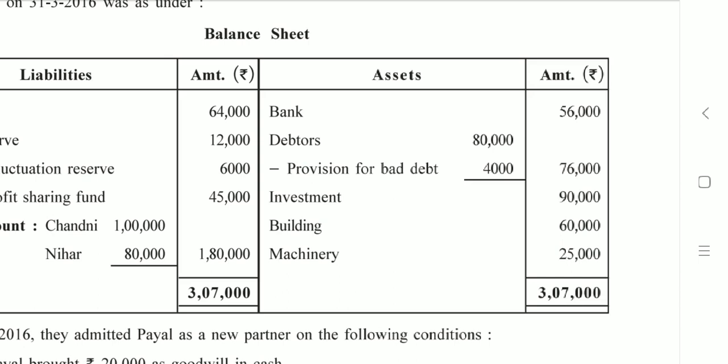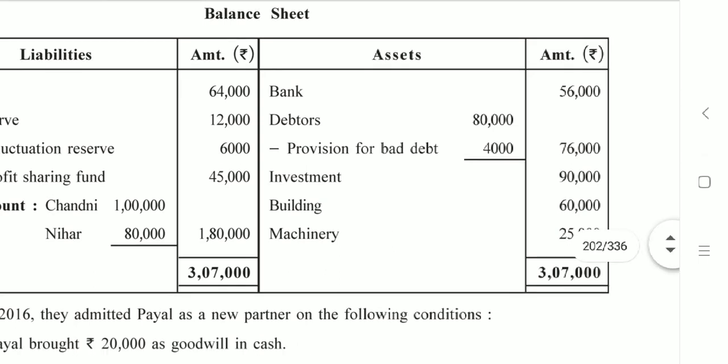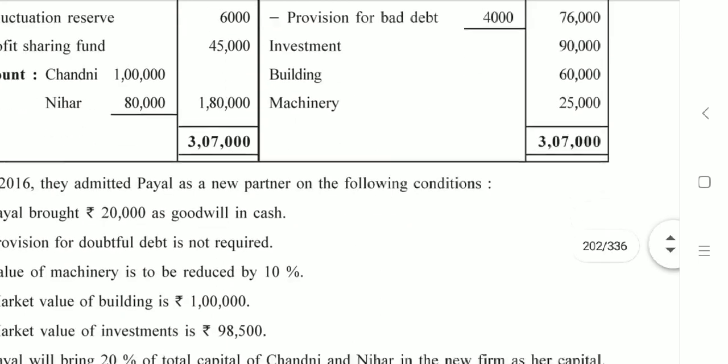If you all remember, I have always said whenever you don't need the amount of bad debt reserve anymore, it is to be credited, and whenever you are supposed to create bad debt reserve, it is debited. So here they say that provision for bad debts is not required, so it will be credited in revaluation account.